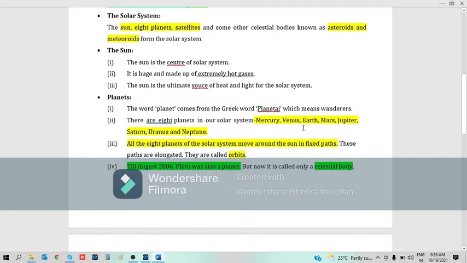They are Mercury, Venus, Earth, Mars, Jupiter, Saturn, Uranus, and Neptune. All the eight planets of the solar system move around the Sun in fixed paths. These paths are elongated. They are called orbits. Till August 2006, Pluto was also a planet, but now it is called only a celestial body.